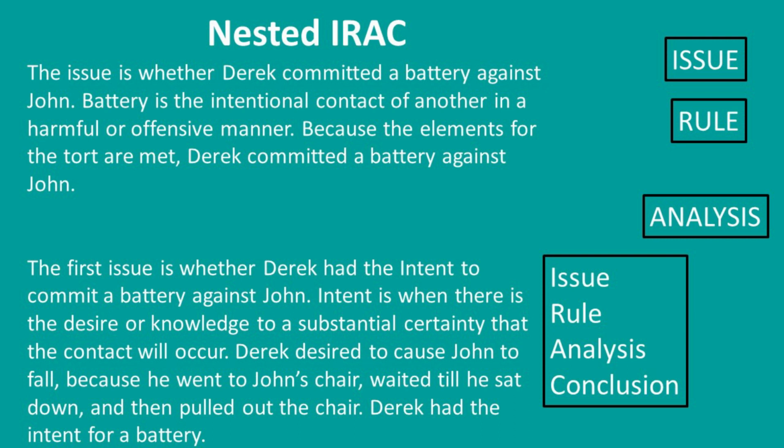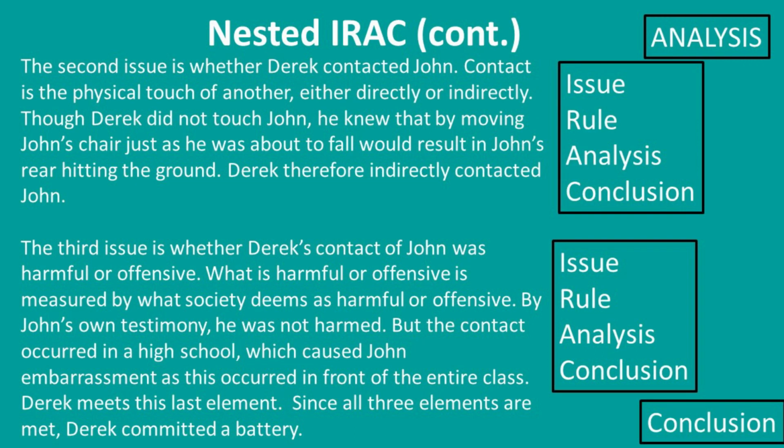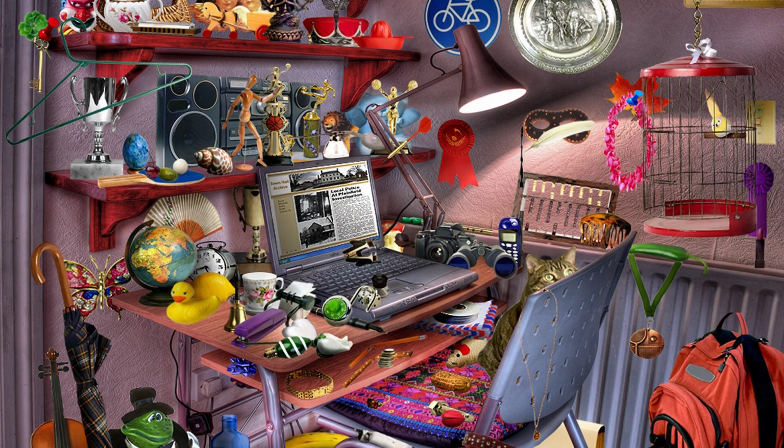You can see that the issue for battery was provided in the first sentence. The rule for battery was in the second sentence, and then the next 3 paragraphs are the analysis for the essay using 3 nested IRACs. When you use this method, you will write stronger answers because you are less likely to miss an issue. For example, in one large paragraph, you might forget the analysis because it's hidden in a jumbled mess.